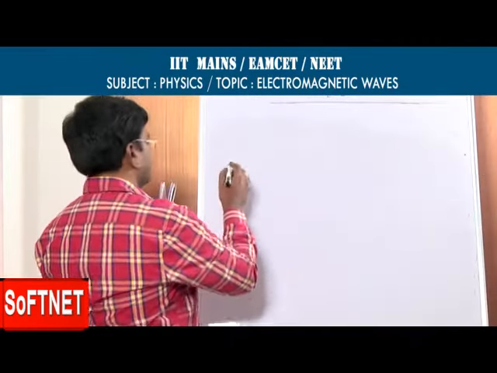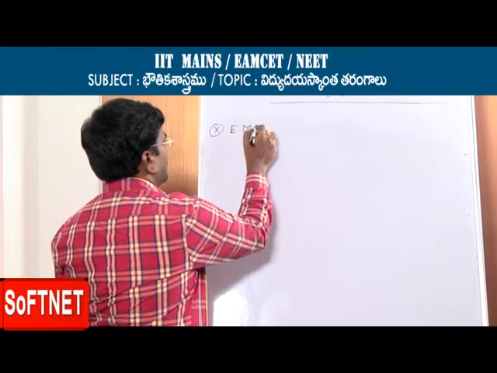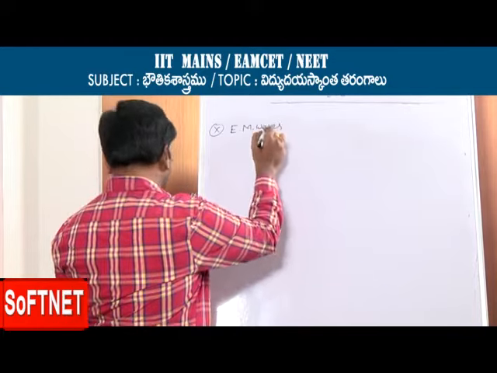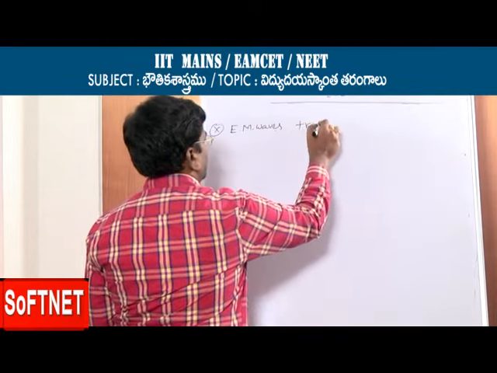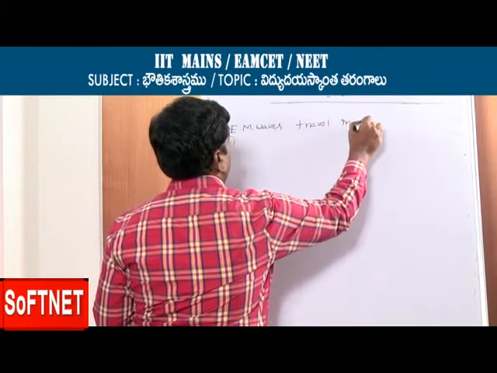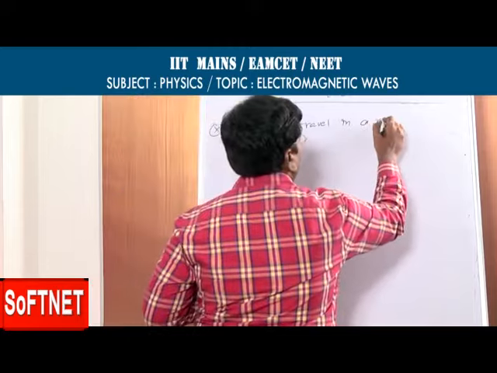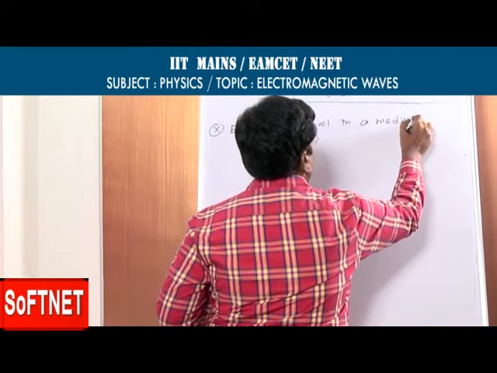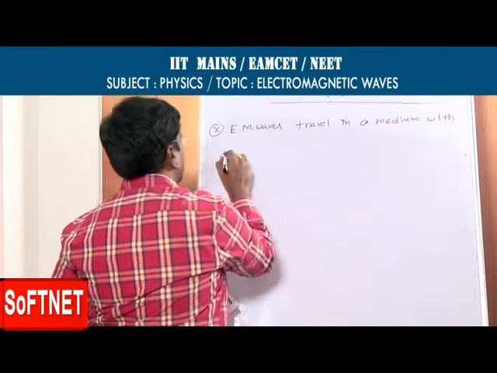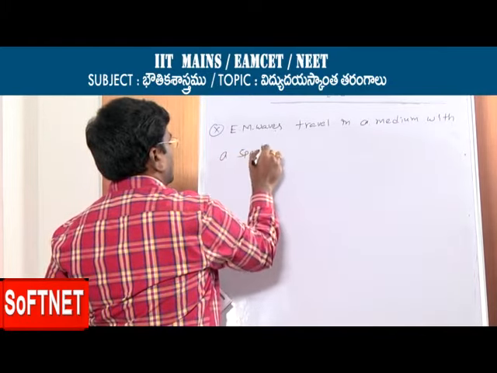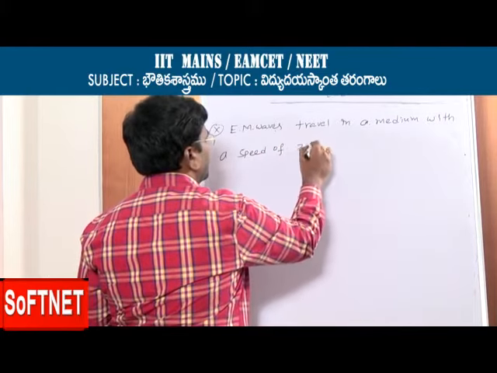Electromagnetic waves travel in a medium with a speed of 2 into 10 to the power of 8 meter per second.